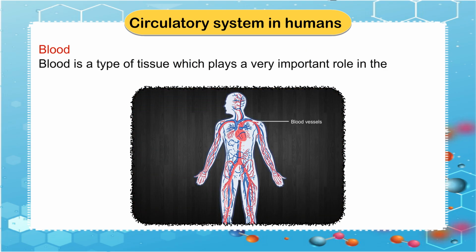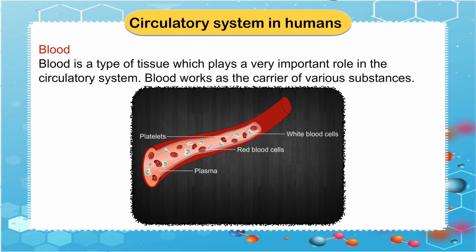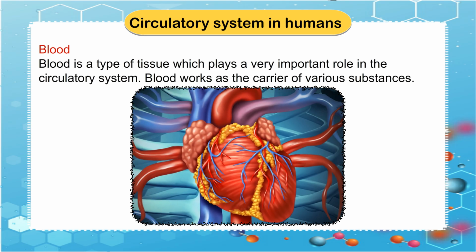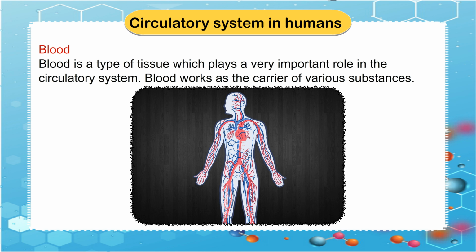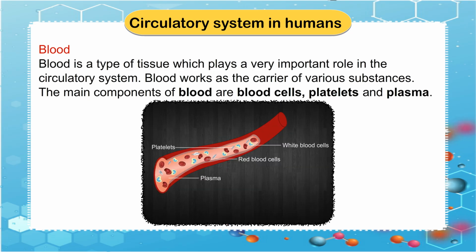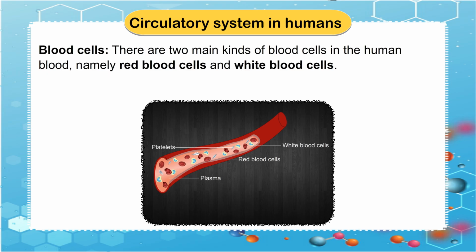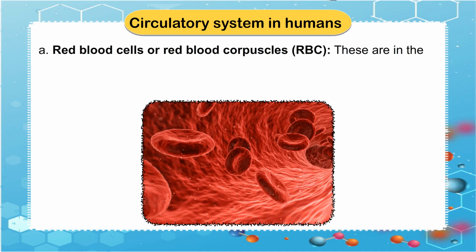Blood is a type of tissue which plays a very important role in the circulatory system. Blood works as a carrier of various substances. The main components of blood are blood cells, platelets, and plasma. Blood cells. There are two main kinds of blood cells in the human blood, namely red blood cells and white blood cells.